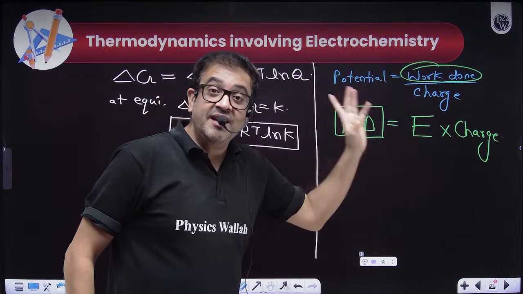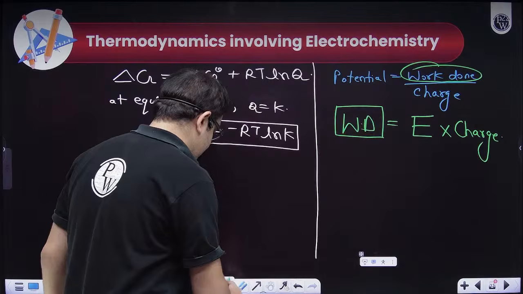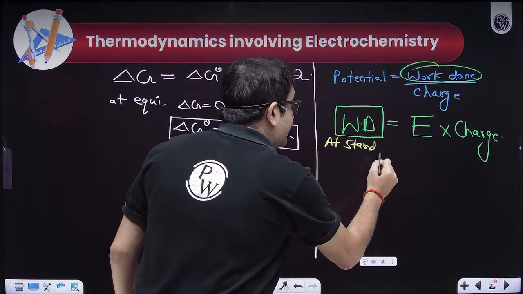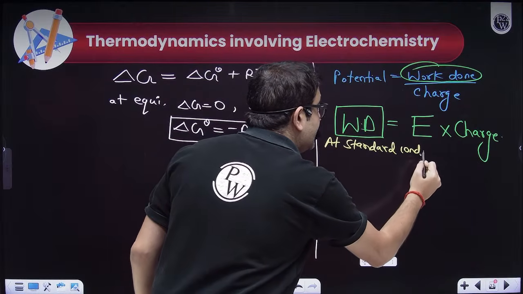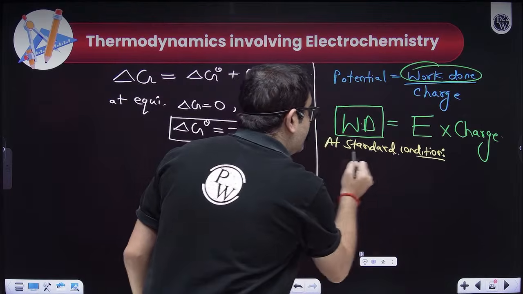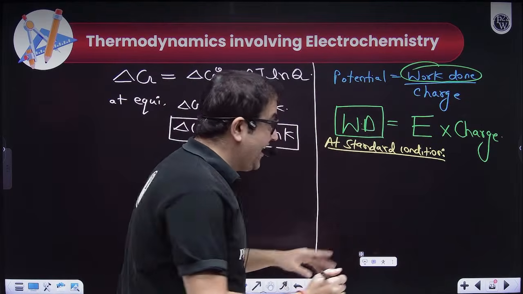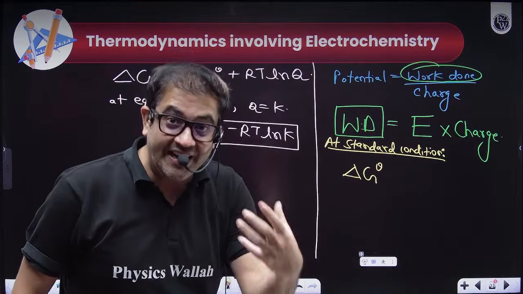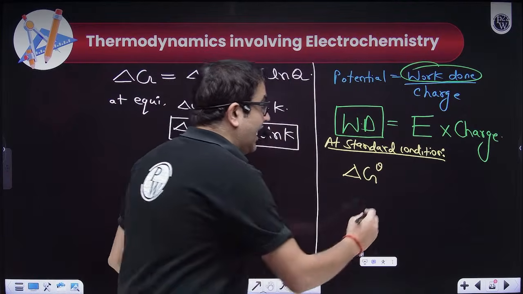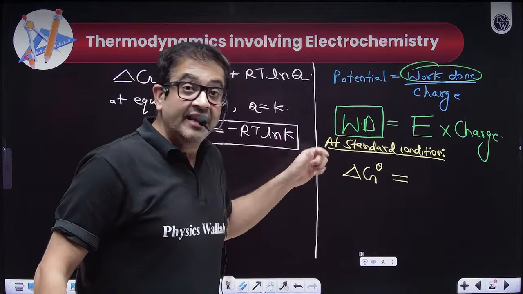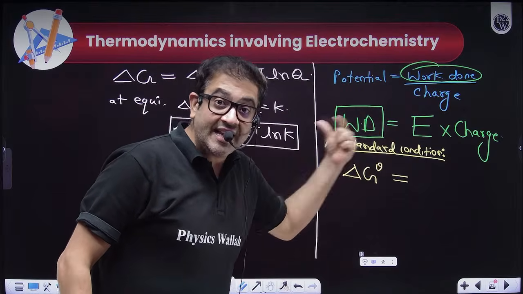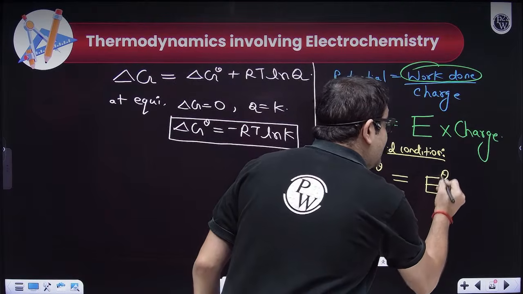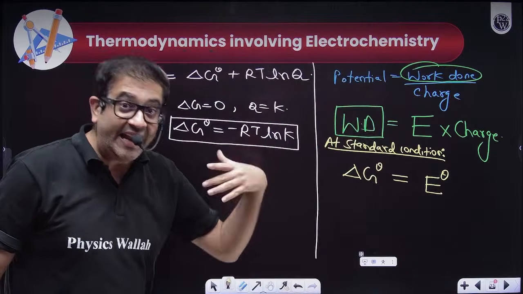And if I consider my potential in the standard condition, then at standard condition, what is the useful work done? It is delta G naught, because delta G is my useful work magnitude as per thermodynamics. And this will be equal to the cell potential. What is the cell potential? E naught cell, E naught of the cell or of the electrode, whatever.